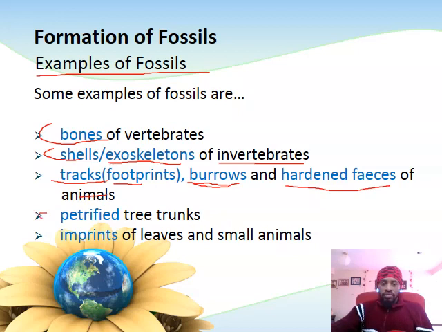Other examples could include petrified trees, which have deposits of minerals embedded into them so that they become kind of stone, or imprints of leaves that left their traces on surfaces. Those imprints could be fossils, or imprints of small animals.